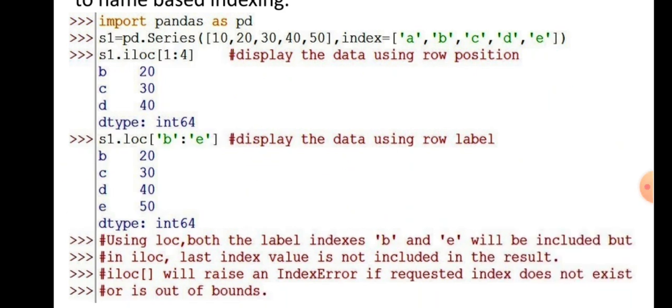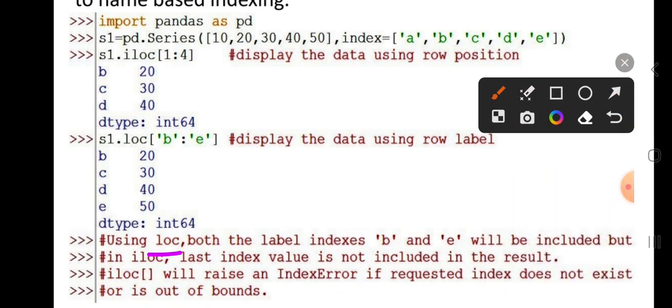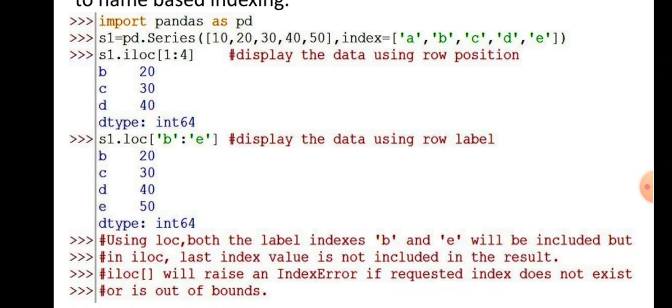Using LOC, both label indexes A and B will be included, but ILOC will raise an index error if the requested index does not exist or is out of bound. In ILOC, the last index value is not included in the result.